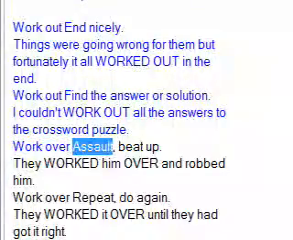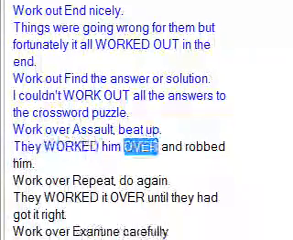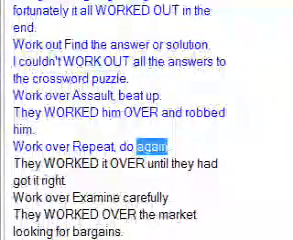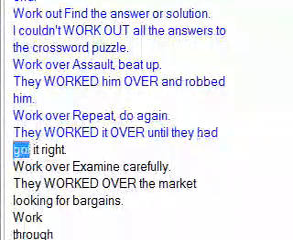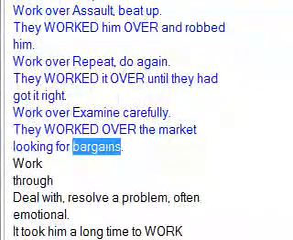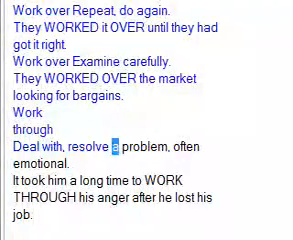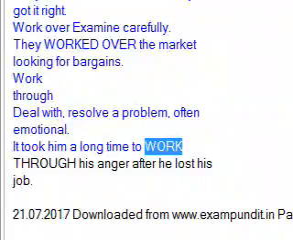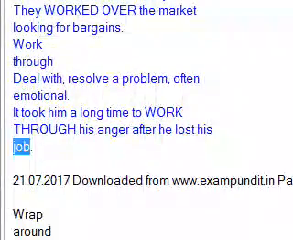Work over: assault, beat up. They worked him over and robbed him. Work over: repeat, do again. They worked it over until they had got it right. Work over: examine carefully. They worked over the market looking for bargains. Work through: deal with, resolve the problem, often emotional. It took him a long time to work through his anger after he lost his job.